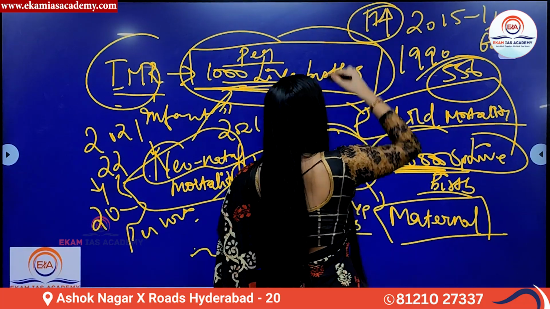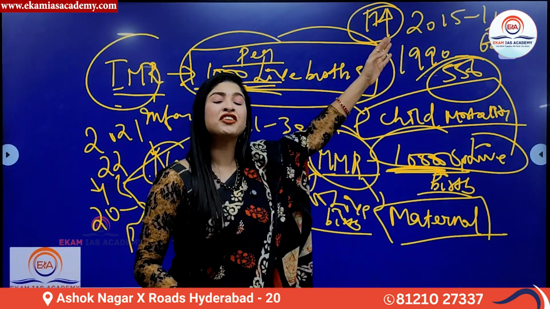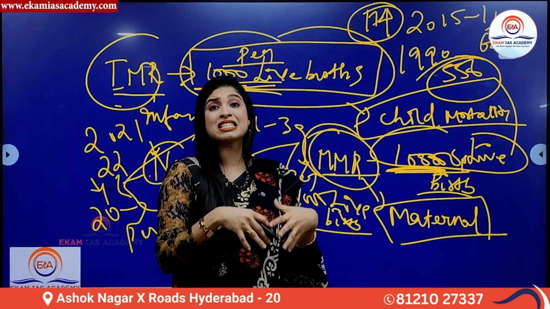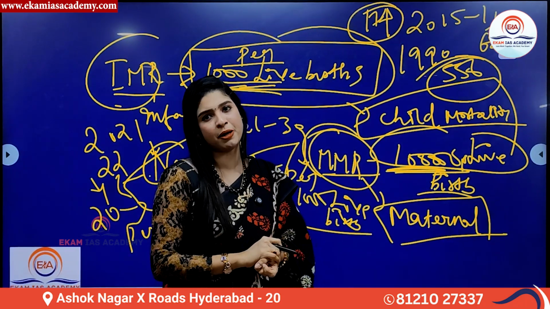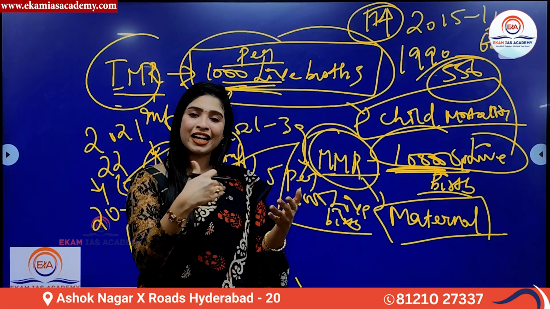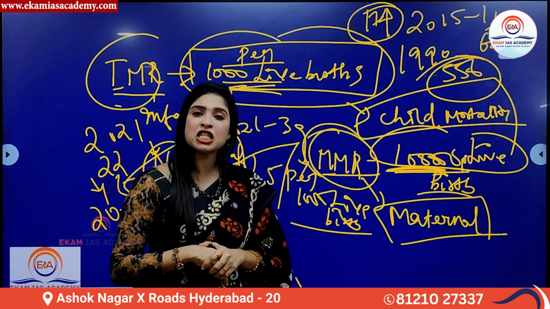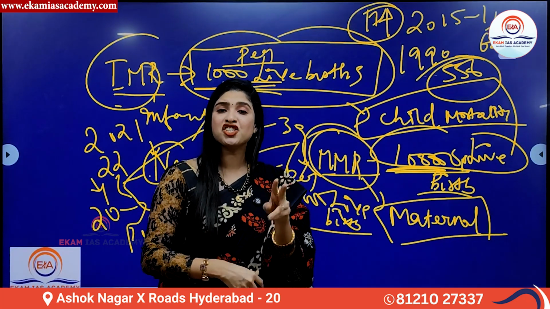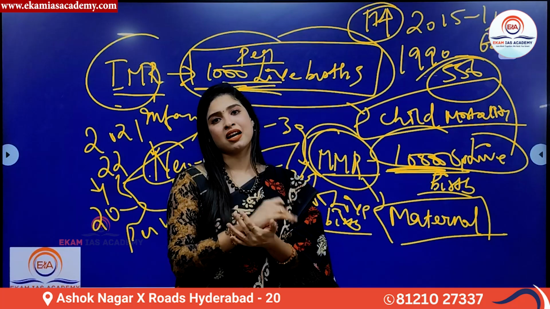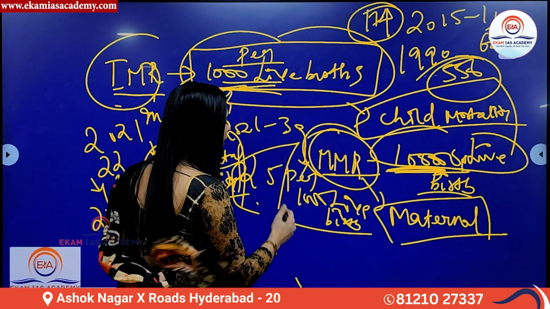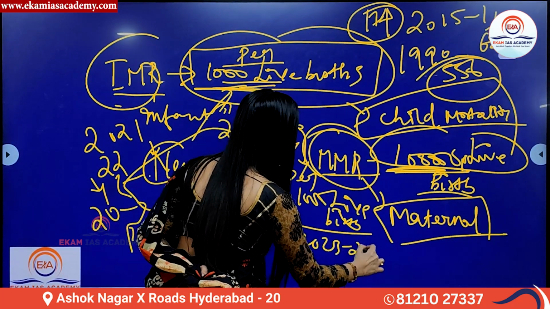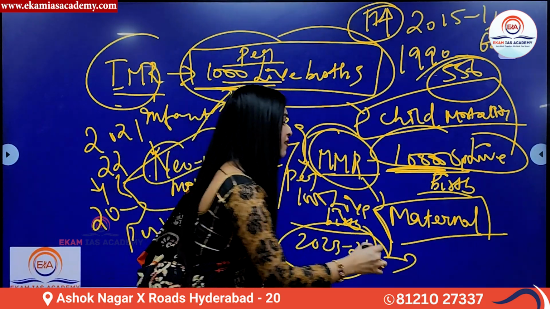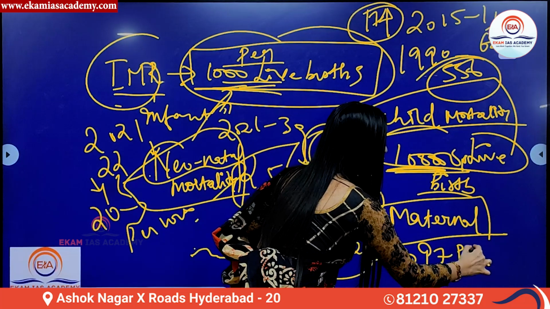The MMR rate was 174 in 2015-16 per 1 lakh live births. So more than 50%, approximately a 68% decline was visible. Again, over the years, this trend was declining. And today, as per recent data, I can tell you that from triple digit to double digit, the maternal mortality rate has come down. If you see the recent 2023-24 data, the maternal mortality rate stands at 97 deaths per 1 lakh live births.